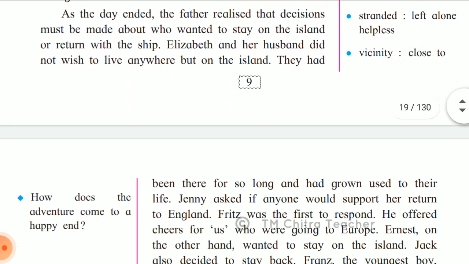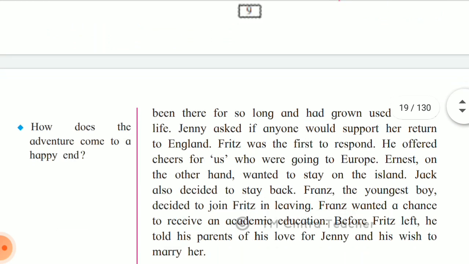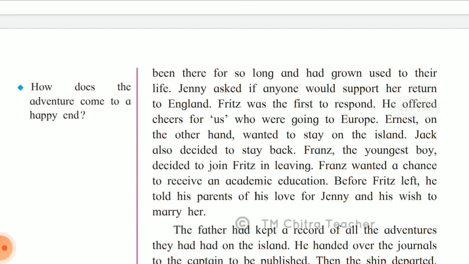So they had been there for so long and had grown used to their life. Jenny asked if anyone would support her return to England. So Jenny was asking, is anyone ready to come along with me to England? Fritz was the first to respond. He offered cheers for us who were going to Europe.